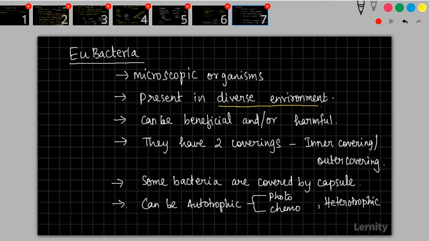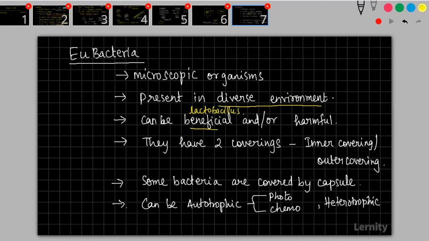It can be beneficial and or harmful. Okay, sometimes it can be beneficial, sometimes it can be harmful, sometimes it can be both. In one way it is benefiting and in other way it is harmful. So bacteria can be useful, at the same time it can be harmful. Beneficial in terms of lactobacillus.